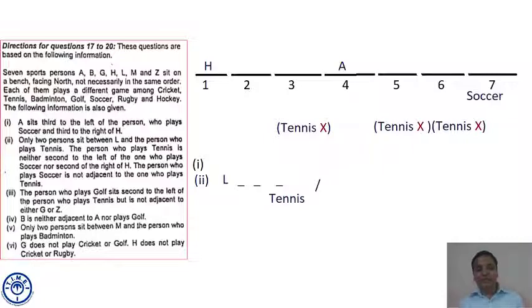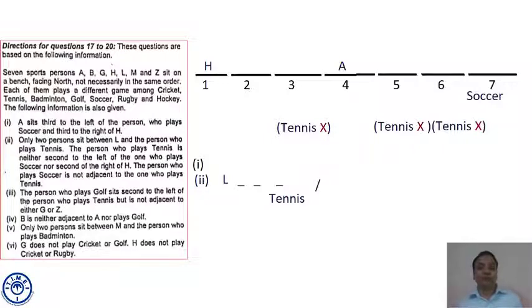Then point number second says there are two persons between the person who played tennis and L. If tennis comes at seat number 1, then L has to come at seat number 4, which is not a possible case because that seat is occupied by A. So tennis cannot come at 1 also.